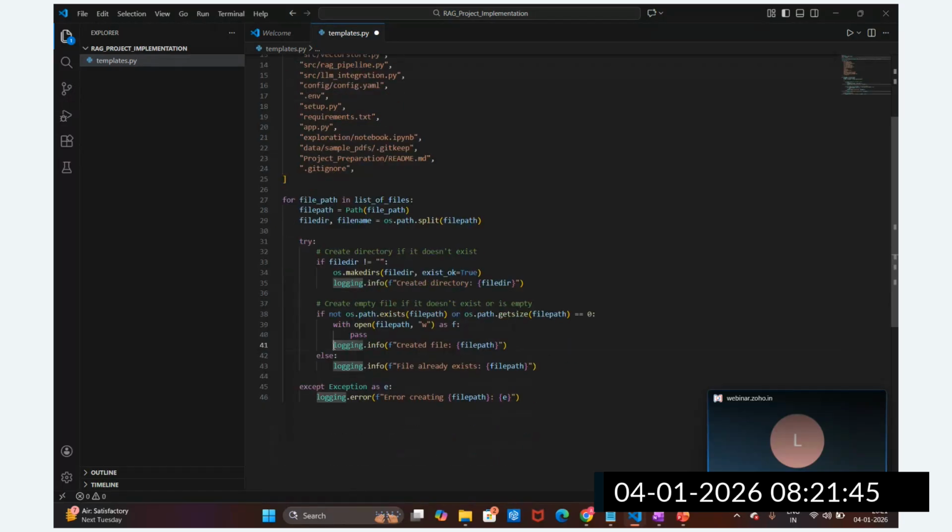Then we are going to log that the file path is created. If the file path already exists, then in the else part we are going to log the information that the file already exists. And if this is not executed, then we are going to log an error while creating the file path. Now I'm going to execute this.